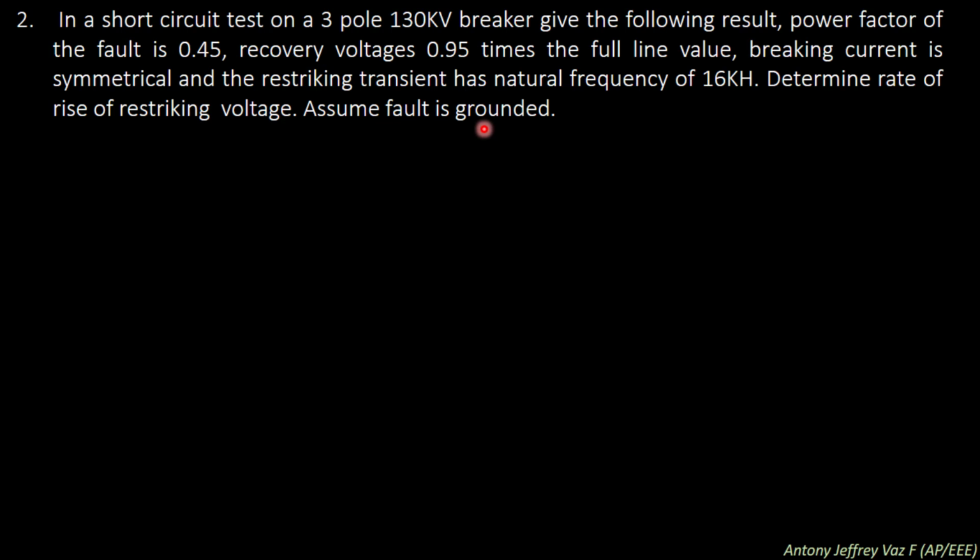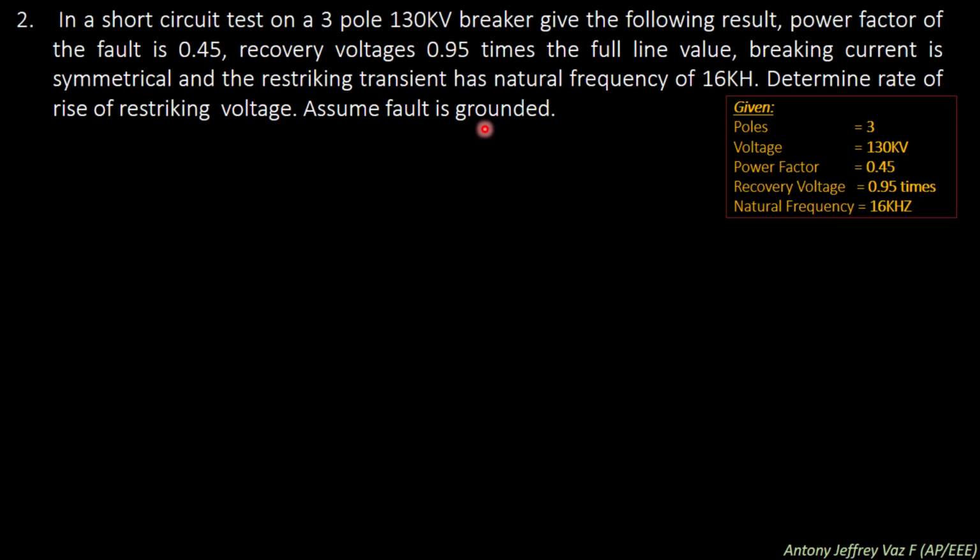Assume the fault is grounded. So the given data in the question are: number of poles in the breaker is 3 and the voltage rating is 130 kV. Power factor is 0.45, the recovery voltage is 0.95 times, and the natural frequency is 16 kHz.